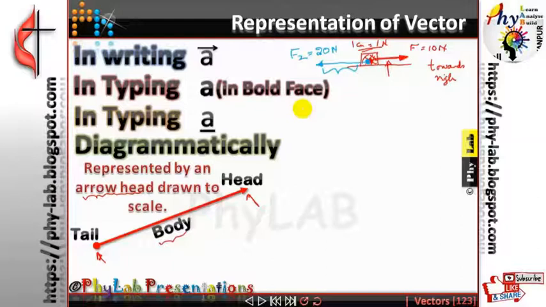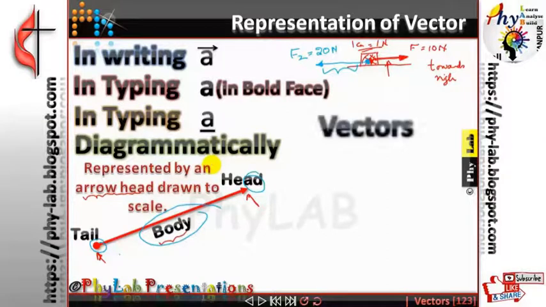So diagrammatically, a vector quantity is represented with the help of an arrowhead. Every arrowhead will have three parts: the tail, the head, and the body itself. The tail is going to be placed where? On the body at which the vector is required to be indicated. The head indicates the direction along which the vector must be pointing, and the magnitude part of that vector will be represented by the length of the arrowhead. That becomes the body part of the arrowhead.